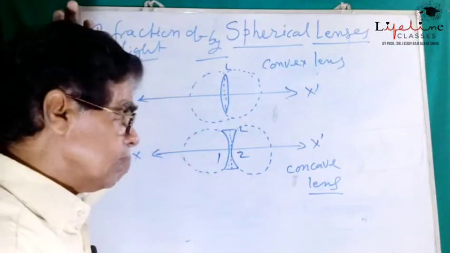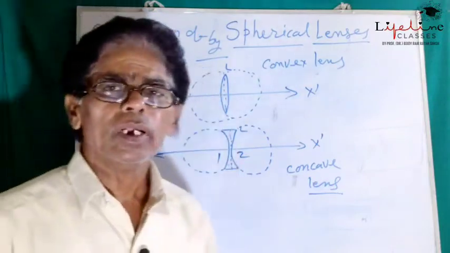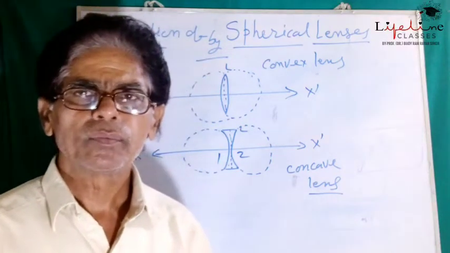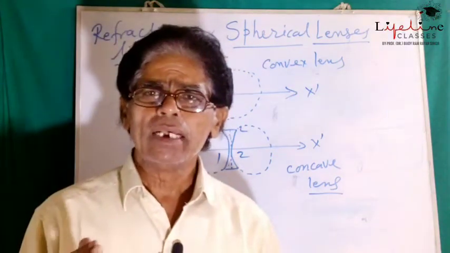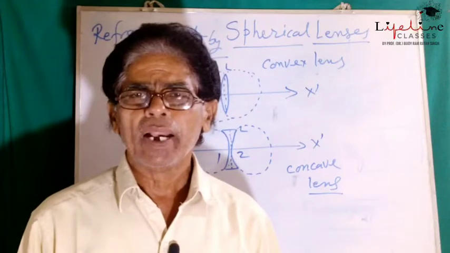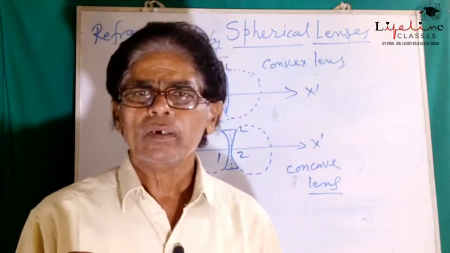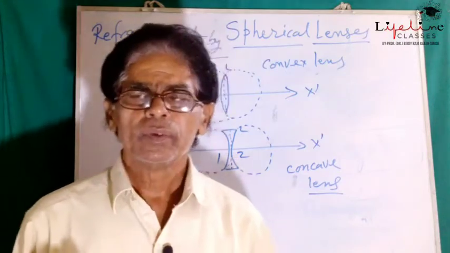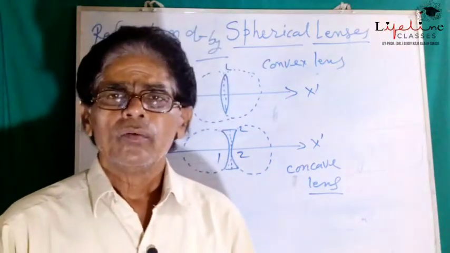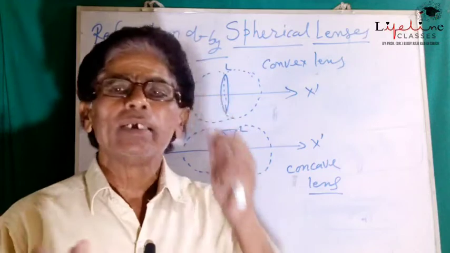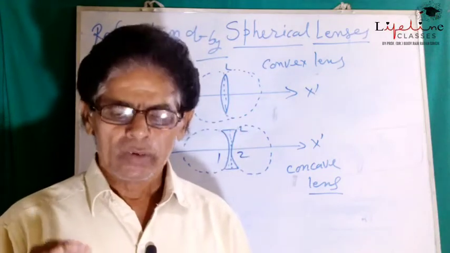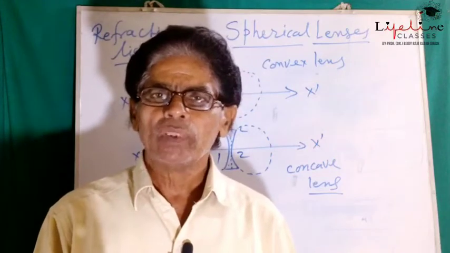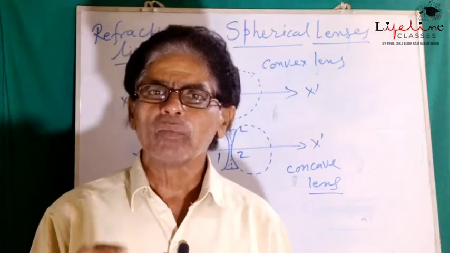Now there are certain terms related to the refraction of light, just like the reflection of light through spherical mirrors. Incident ray means the light rays coming from the source.